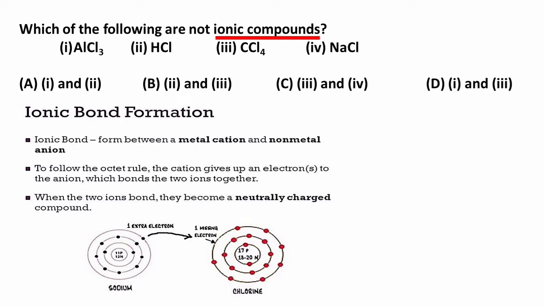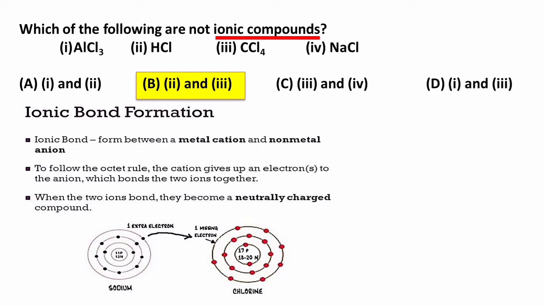So among the given options, let us find out which of the compounds contain a metal and a non-metal. In aluminum chloride, aluminum is a metal, chlorine is a non-metal. Hence, aluminum chloride will be ionic compound. Hydrogen chloride, HCl, both are non-metals. So HCl is not an ionic compound. Carbon tetrachloride, again carbon and chlorine are non-metals and hence it cannot be an ionic compound. 4. Sodium chloride is formed from sodium ions and chloride ions, which is a combination of a metal and a non-metal. So the correct option is option B, 2 and 3.